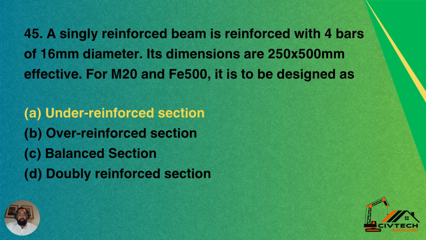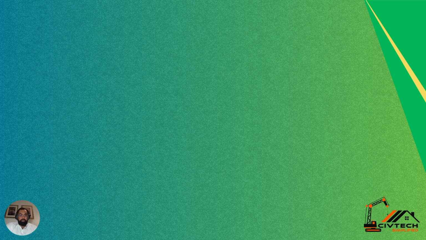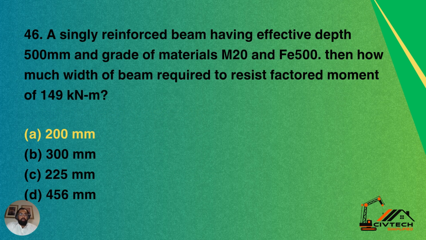Question 45. A singly reinforced beam is reinforced with 4 bars of 16 mm diameter. Its dimensions are 250 into 500. It is to be designed as: option A, under-reinforced section; option B, over-reinforced section; option C, balanced section; option D, doubly reinforced section. So it's an under-reinforced section, with 4 bars of 16 mm diameter for a beam of 250 into 500 mm.